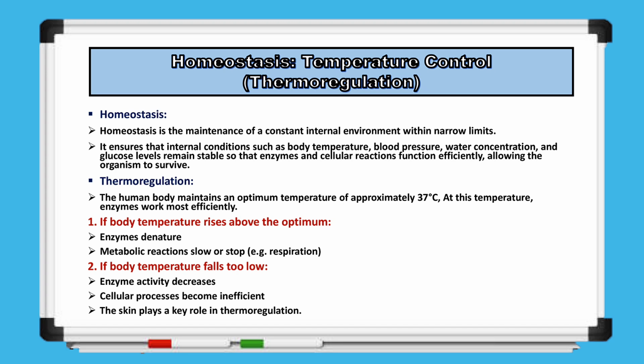If body temperature rises above this optimal level, enzymes may denature, which slows down or stops critical metabolic reactions such as respiration. On the other hand, if body temperature falls too low, enzyme activity drops, and cellular processes become less efficient. The skin plays a key role in thermoregulation by sensing temperature changes and triggering responses that either conserve heat when it's cold or release heat when it's too warm, helping to maintain a stable internal environment.